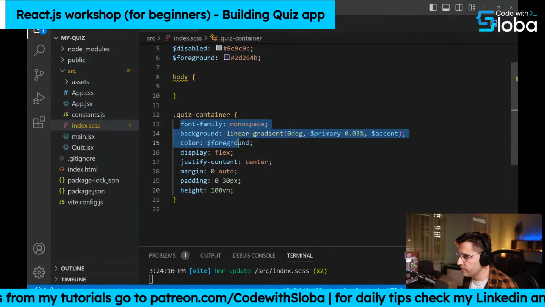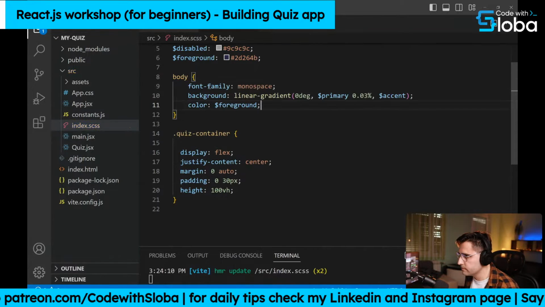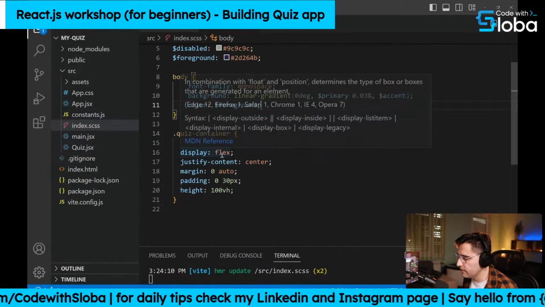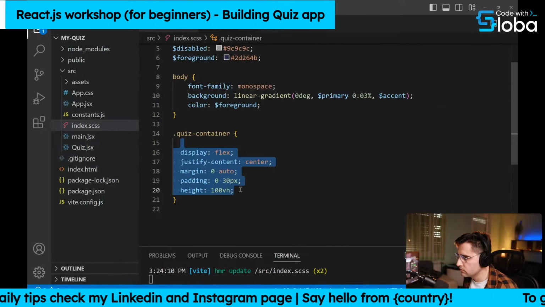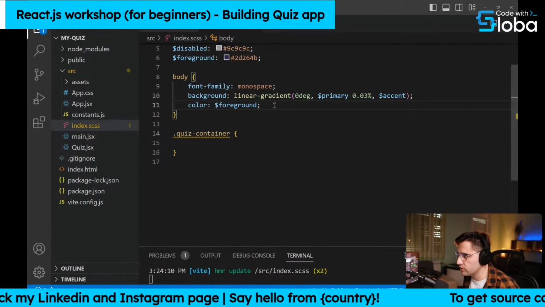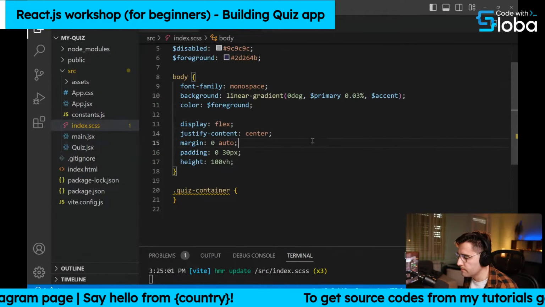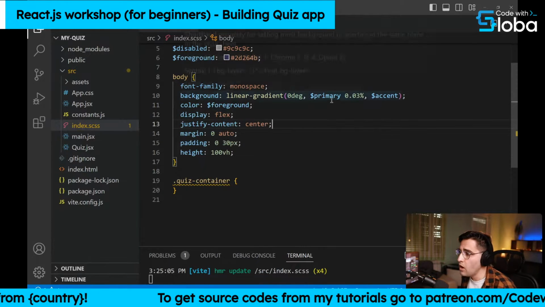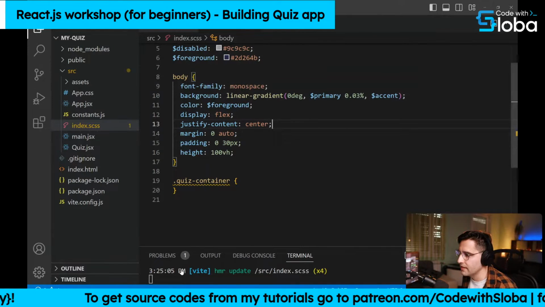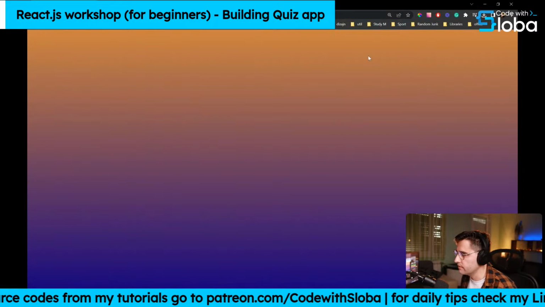So we can set the font family, foreground here, the body itself, like so. Let's copy over to the body itself. Okay, like so. And now I want to set the quiz container to have less width. So there you go. This looks much better here.